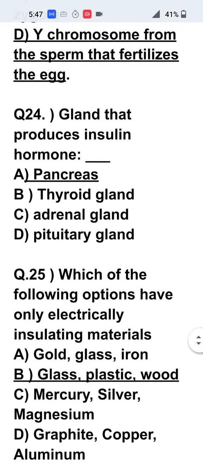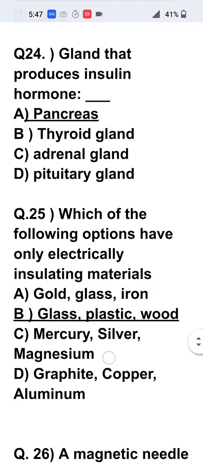Now 24th question. Gland that produces insulin hormone is, the answer, pancreas. Pancreas, you have to see that it works in two ways. It is called mixed gland. Pancreas can produce pancreatic juice, which is a digestive juice released to the digestive system, and also produces insulin in the blood, which controls the sugar level in the blood. If insulin is less, it leads to diabetes.